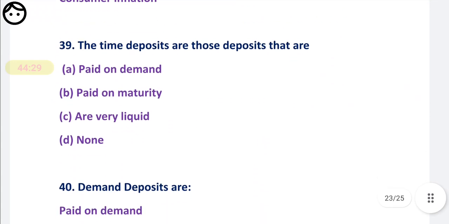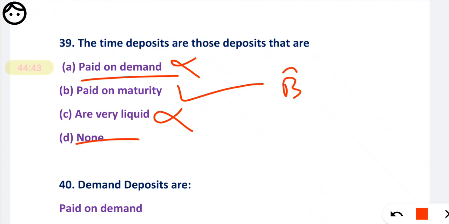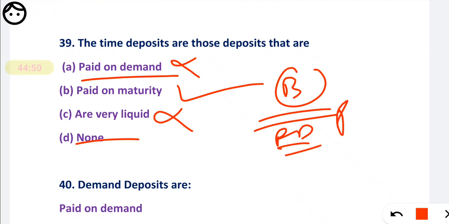Next, time deposits are those deposits which are paid on demand, wrong. Paid on maturity, correct. They are liquid, no, they are not liquid, none. So option number B, generally they are paid on maturity, like our fixed deposits, like our cash receipts, you can say.